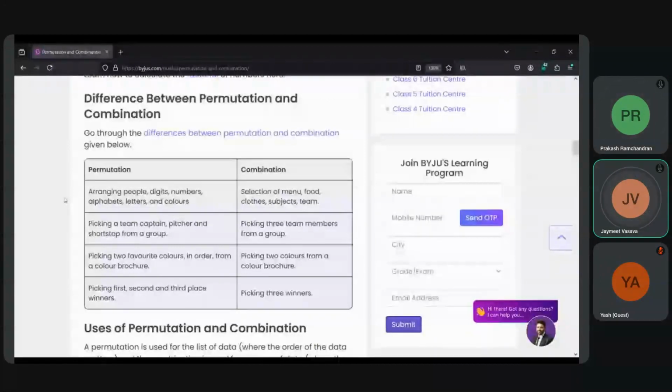These are the permutation examples where the order matters. In the combination, we select, but the order does not matter. So selection of menu, food, clothes, subjects, team, then picking 3 team members from a group, picking 2 colors from a color brochure, and picking 3 winners. These are the examples, and basically also the difference between permutation and combination when compared.